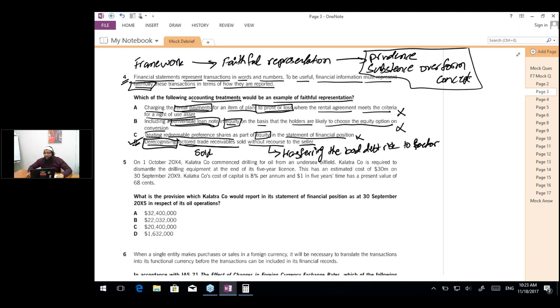Hamza, part A is wrong because the question says to charge the rental payments to P&L, where the rental agreement meets the criteria for a right-of-use asset. So when the criteria of right of use are met, we should recognize and capitalize the asset, and the rental payments will reduce the lease liability and will not be recognized as an expense. Yes, Simran.